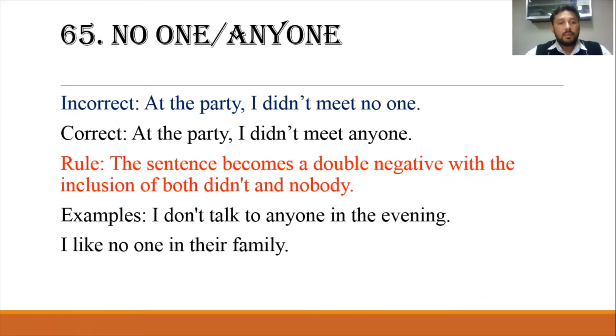No one, anyone. "At the party, I didn't meet no one." At the party, I didn't meet anyone. So the correct is anyone. The sentence becomes a double negative with the inclusion of both "didn't" and "no one." So double negatives are not allowed in the English language, so we have to avoid them. So, I don't talk to anyone in the evening. "I like no one in their family." If you want to use "I don't like," then you have to use anyone in their family. If you use a double negative, that will be a kind of error.